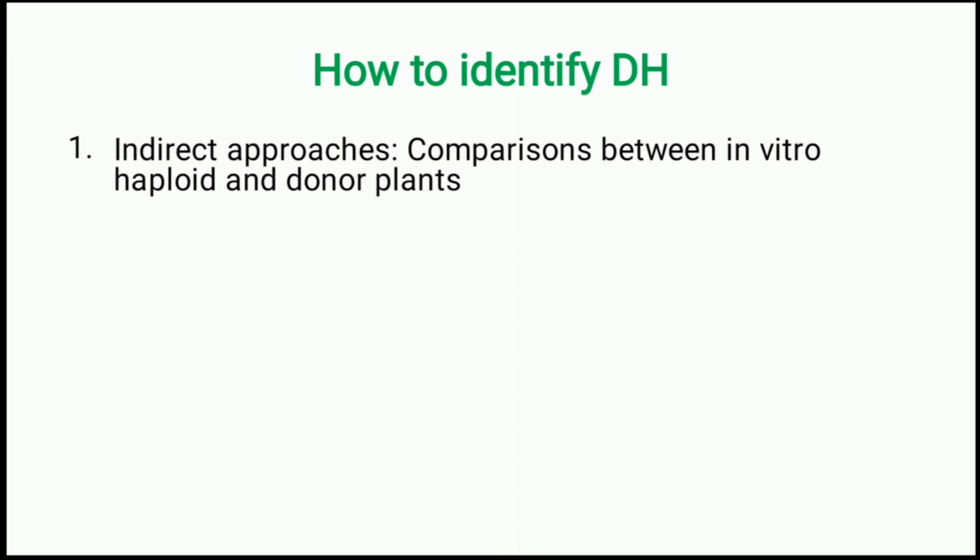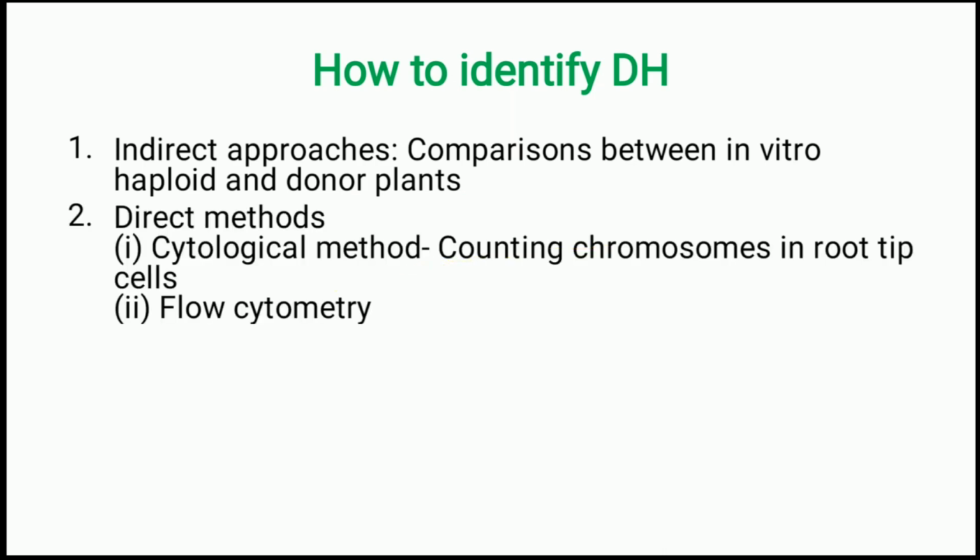Next, we have to identify whether the plants are really haploid. Since during anther culture sometimes the regeneration occurs from anther walls, which have a diploid number of chromosomes, we have to confirm that they are really haploid plants. The first is the indirect approach. That means we can compare the in vitro developed plants with normal field grown diploid plantlets. Since, as already discussed, the haploid plants are short in growth, have less vigor and are sterile, based on that we can easily confirm.